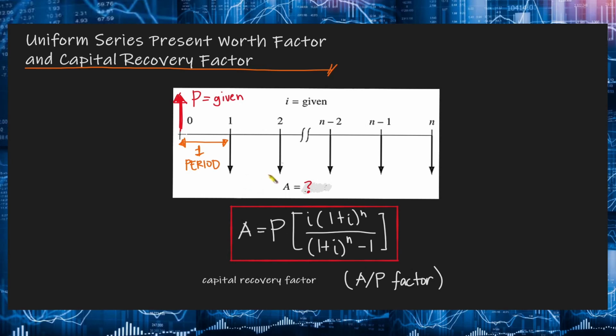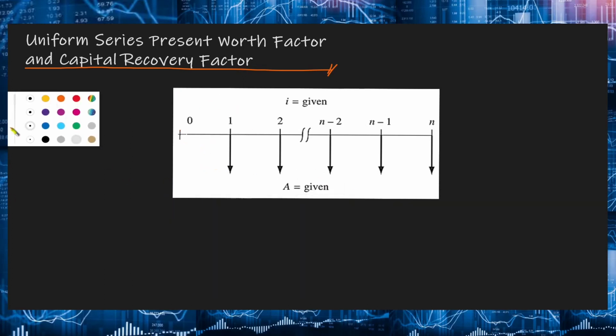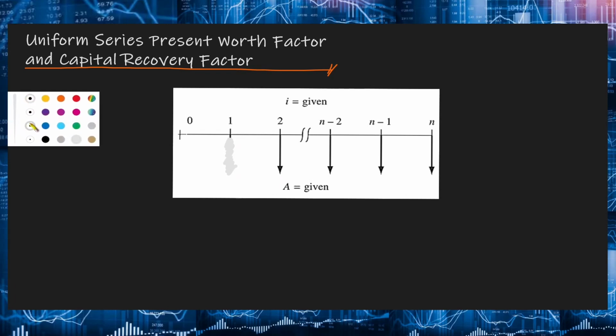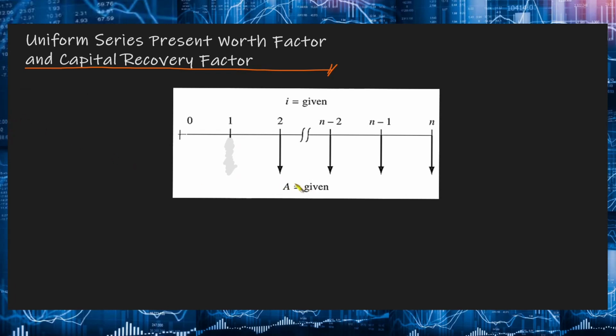Now, if the uniform annual cash flow starts at the end of the second year, so yung present worth na makukuha natin using the previous formula will be the present worth or the P amount at the end of the first year. Again, yung present worth and the first uniform annual amount are always 1 period or 1 year apart.